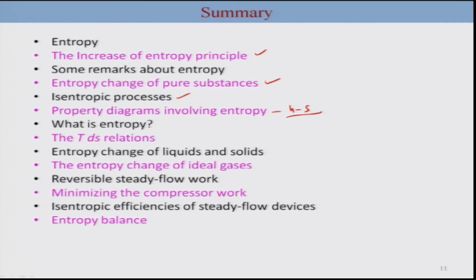We also looked into the molecular behavior of entropy, the T ds relations in terms of internal energy or enthalpy changes, and entropy change for liquids and solids, and particularly for the ideal gas. Once we looked into the ideal gas we also derived the reversible steady flow work, and specifically how to minimize the compressor work by considering intercooling in the middle stage of the compression.